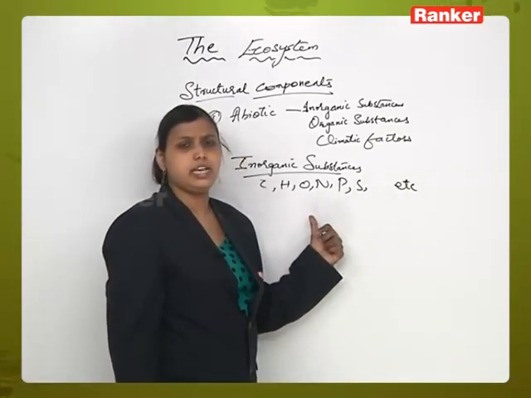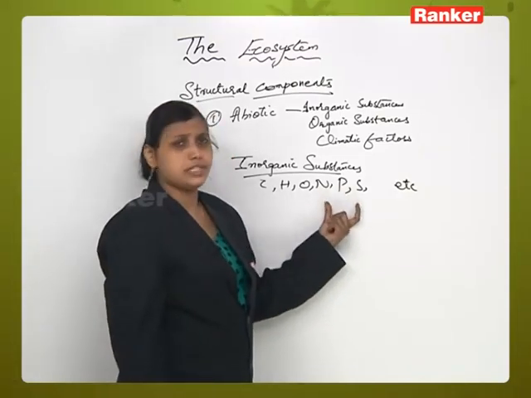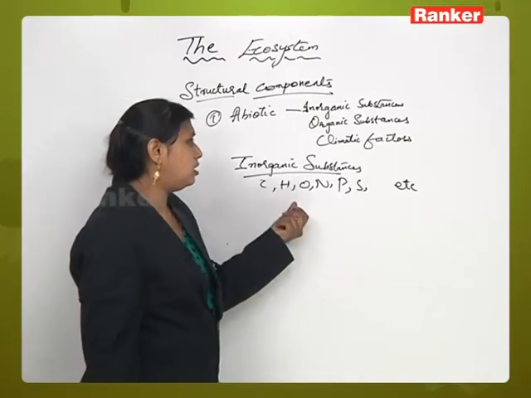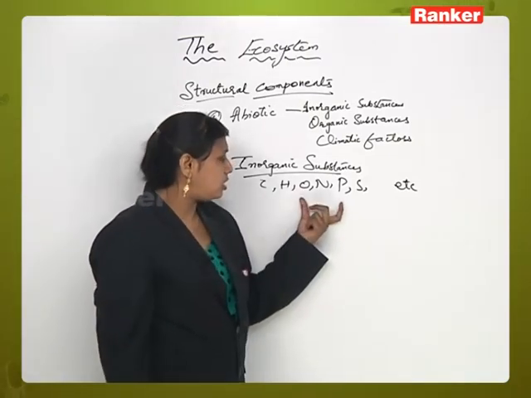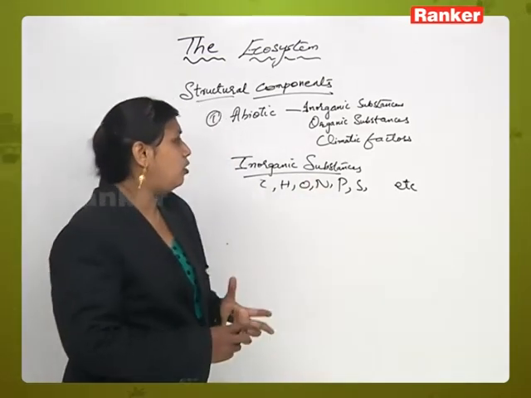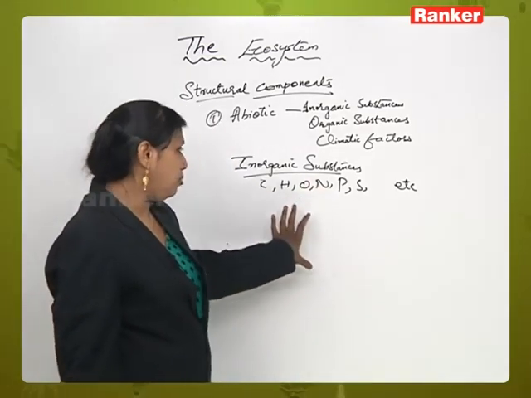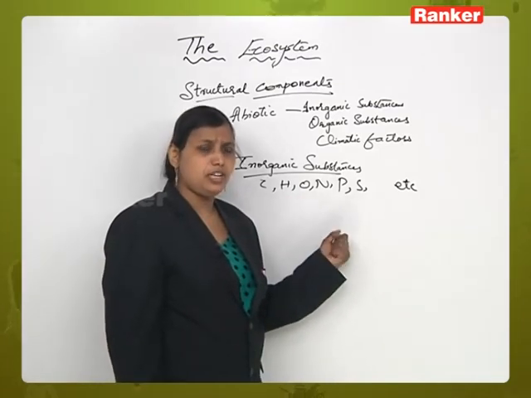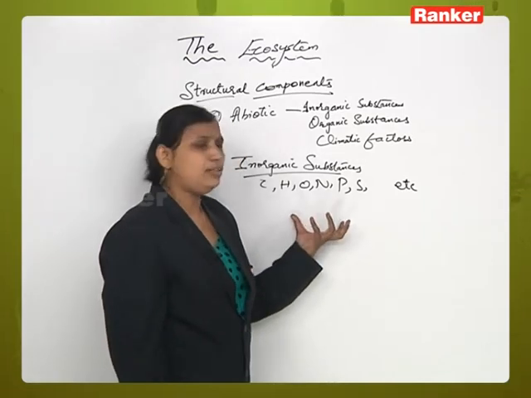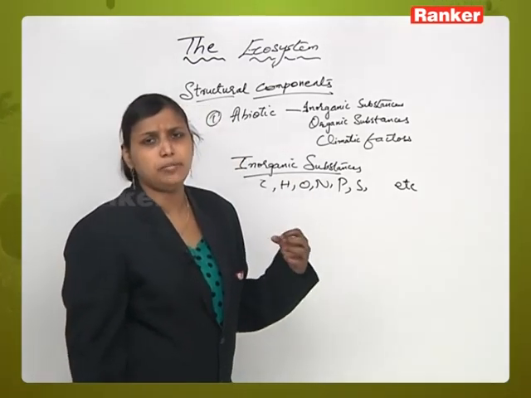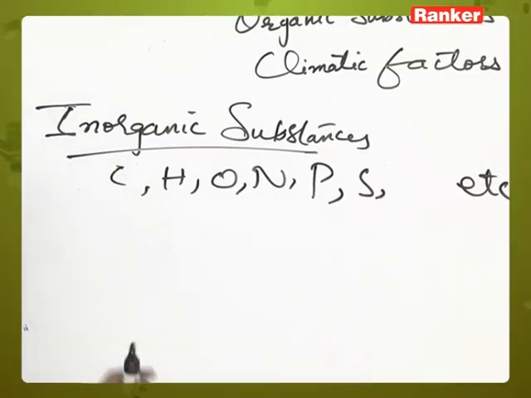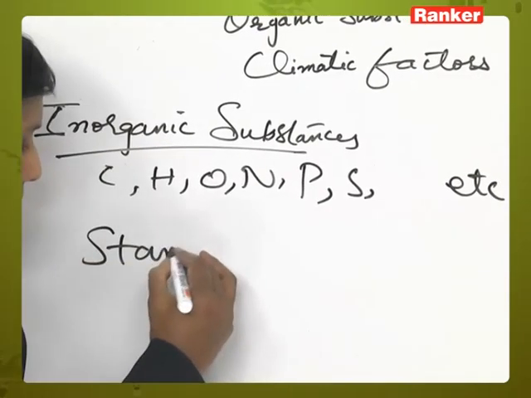All these are considered as the different inorganic substances which are present, and these are absorbed by the plants. They are absorbed with the help of the root hairs. With the help of the root hairs and the sunlight, plants convert the radiant solar energy into potential chemical energy and produce the food material or nutrient material required for that particular ecosystem. Now, here we will come across a term called standing crop.